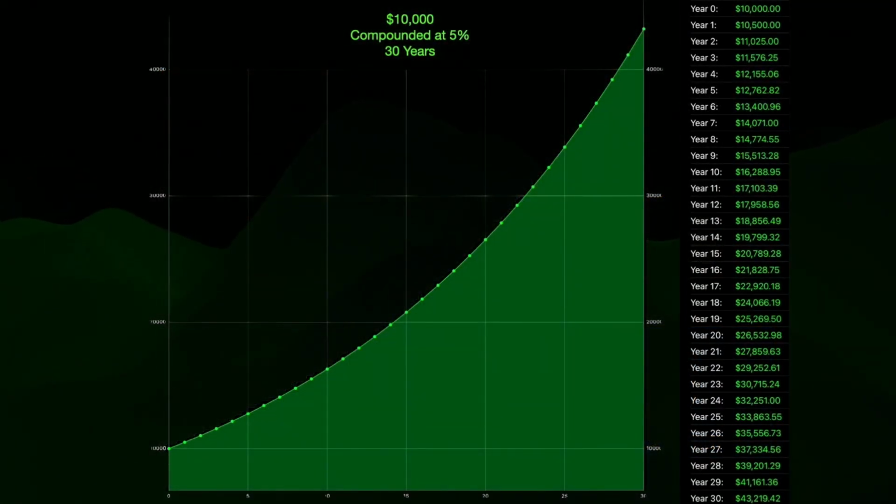The first thing you need to understand is the power of compound interest, and how it accelerates over time.